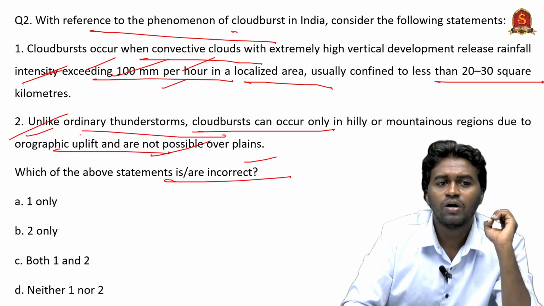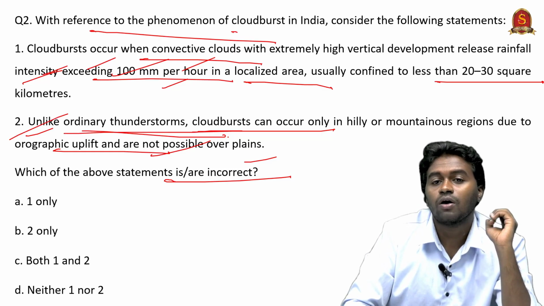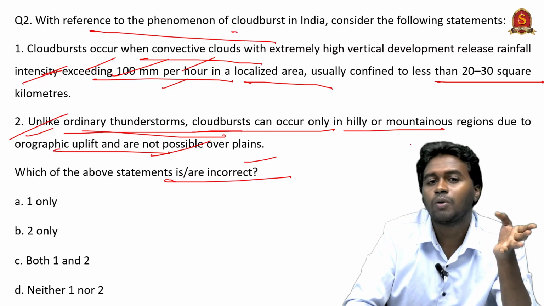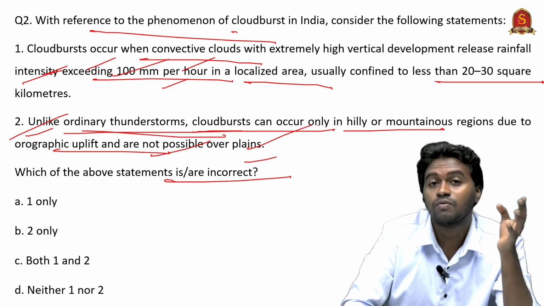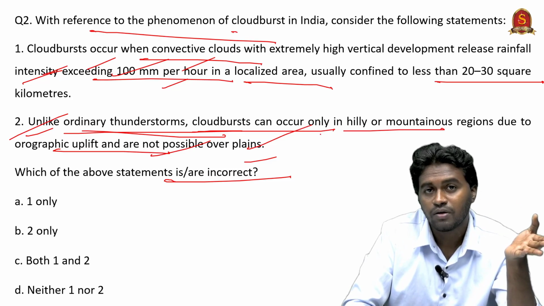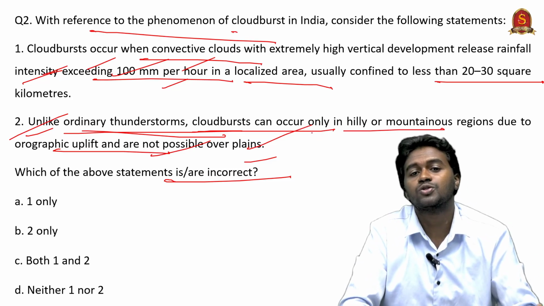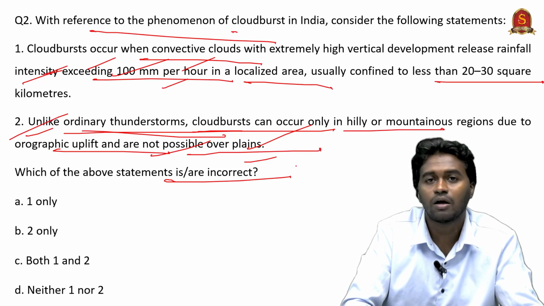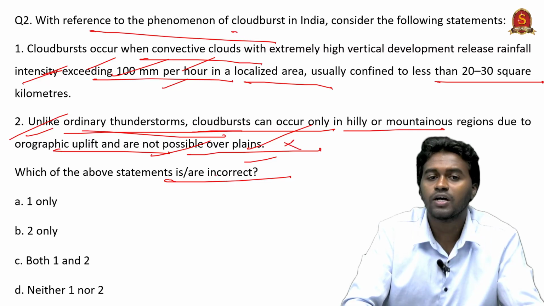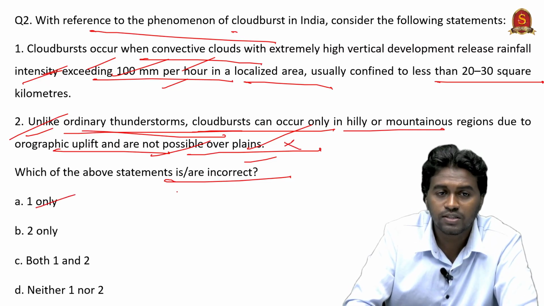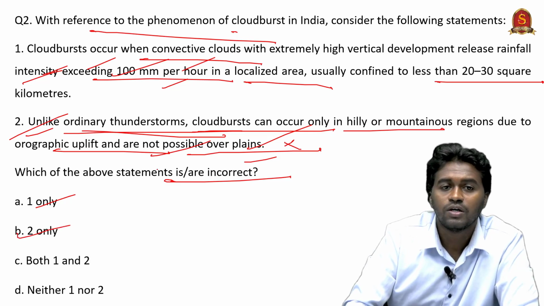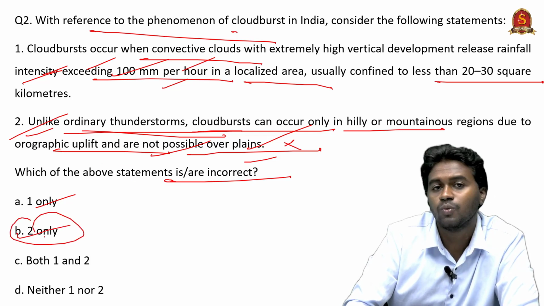Coming to the statement 2. Unlike ordinary thunderstorm, the cloudburst can occur only in hilly or mountainous region. The thunderstorm is more common in the hilly or mountainous region. That doesn't mean that it will never form over the plains. Because recently the study from the IIT Madras shows that now the cloudburst frequency is increasing in the coastal areas and the urban areas. Therefore the statement 2 is incorrect while the statement 1 is correct. So they are asking for the incorrect statement, that is option B, 2 only. So here the correct answer is option B, 2 only.